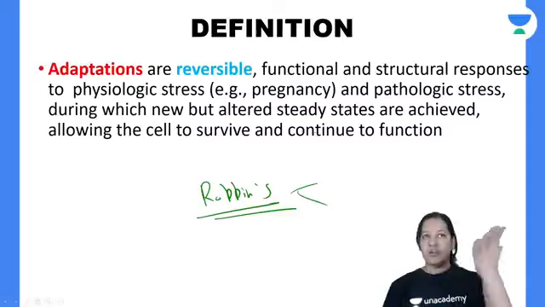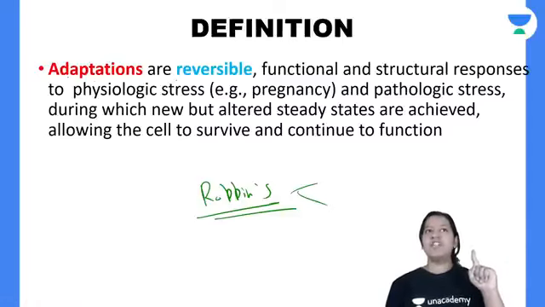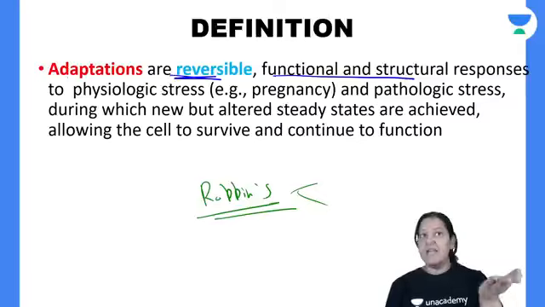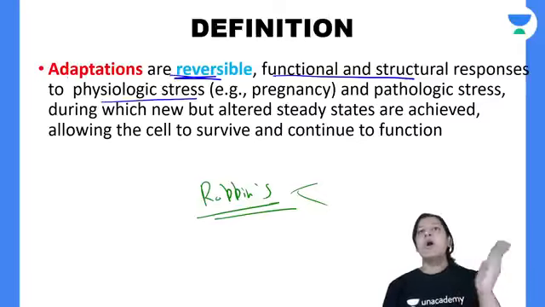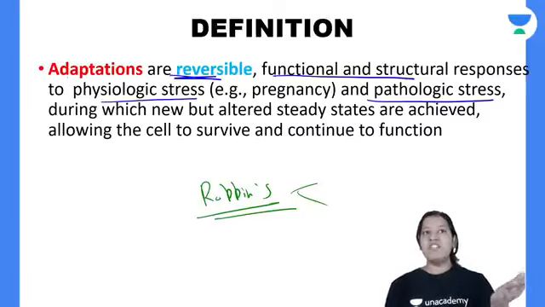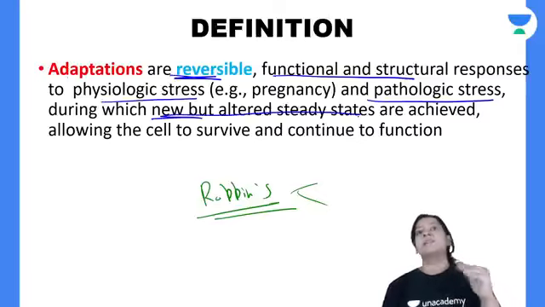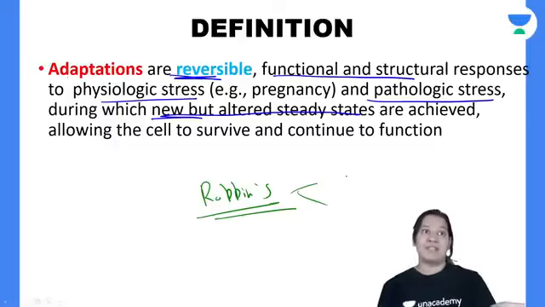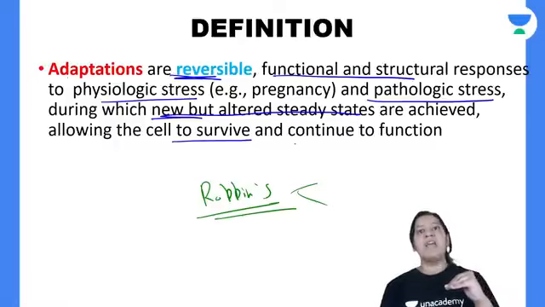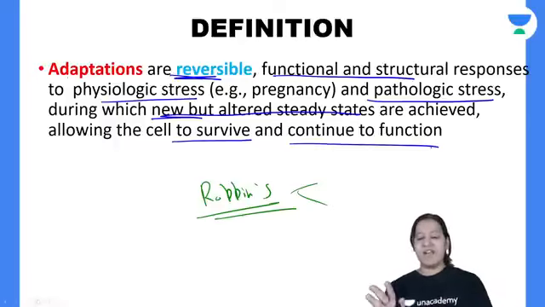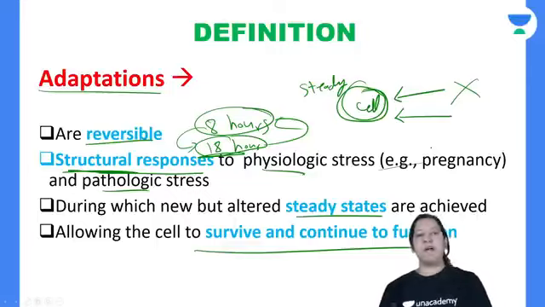That is the definition. Now read the definition from Robbins. Adaptations are reversible functional and structural changes in response to physiological stress or pathological stress, during which a new but altered steady state is achieved, that is, homeostasis is achieved, in order to survive and continue to function. It is a difficult definition, but you can split it into 4 parts to understand it.